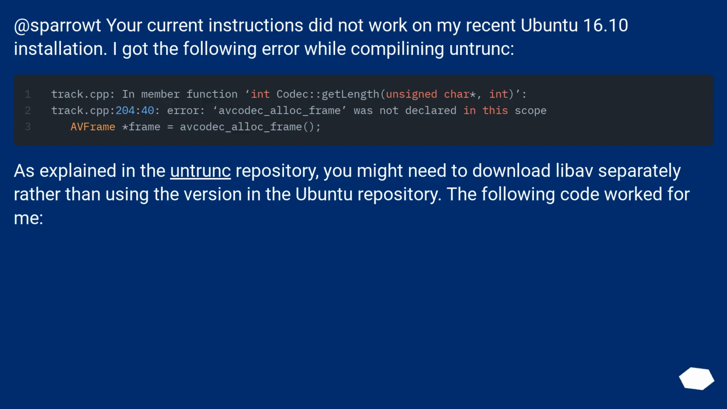At Sparrow, your current instructions did not work on my recent Ubuntu 16.10 installation. I got the following error while compiling untrunk. As explained in the untrunk repository, you might need to download libav separately rather than using the version in the Ubuntu repository. The following code worked for me.